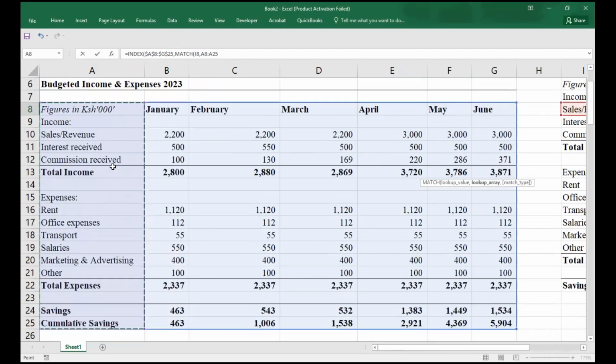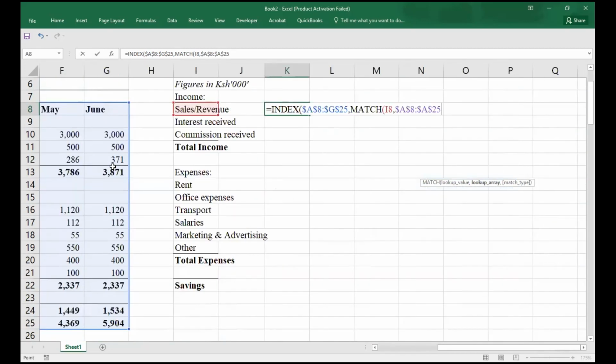So I lock it up because it will affect all these other elements. I do comma. In that case, I need an exact match. If it is sales revenue, it should fetch for us sales revenue. So that will be exact match, which is 0. You see the 0 here? So just do 0, then you close that.